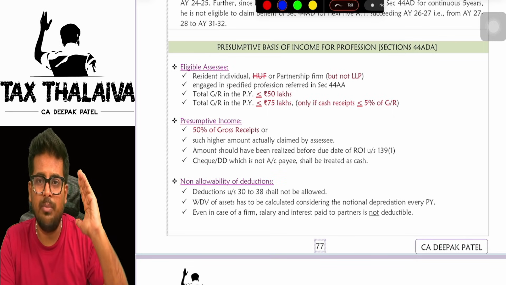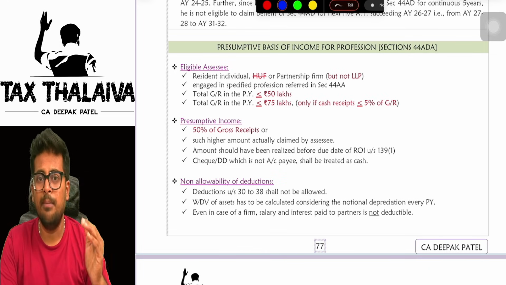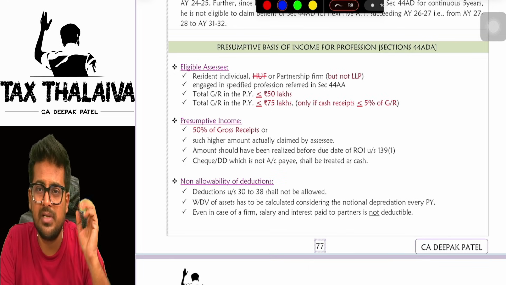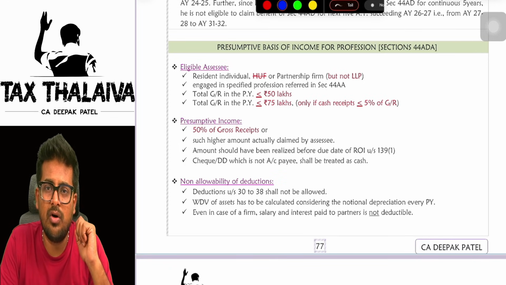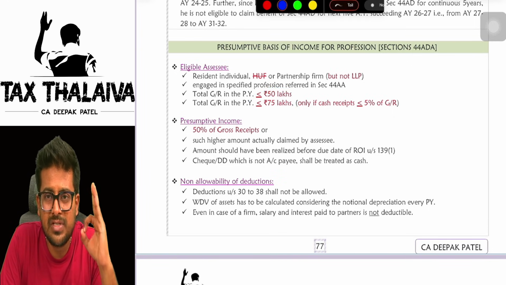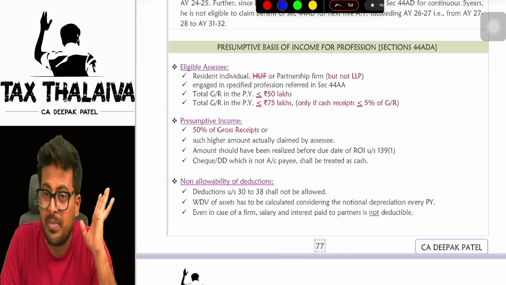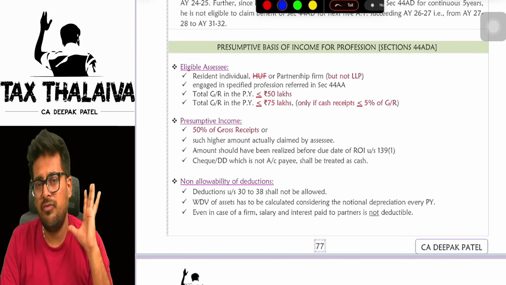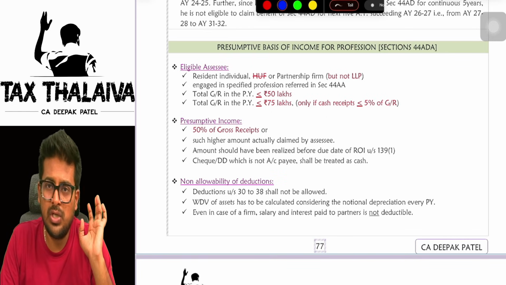If your gross receipts are up to 50 lakhs in your profession in the previous year, in that case, straight away 50% you can offer as PGBP income. But if you have less than 5%, that is, more than 95% of realization of sale of services in a prescribed mode, in that case you can offer up to 75 lakhs under presumptive income. I repeat, if you sold services and more than 95% of the money you got from your customers came in prescribed modes, then the higher limit of 75 lakhs is applicable. Up to 75 lakh rupees you can offer straight away 50% of your gross receipts as your PGBP income.